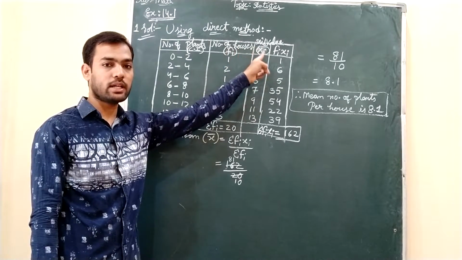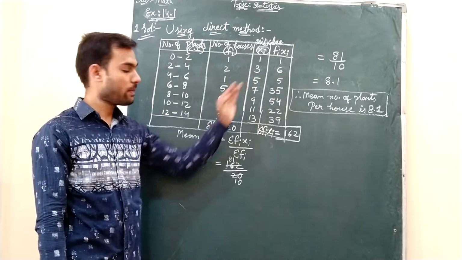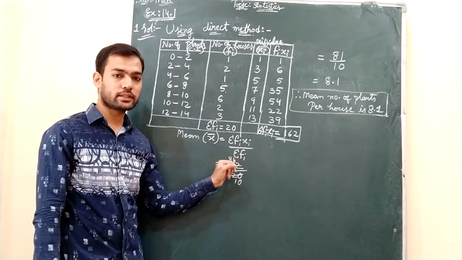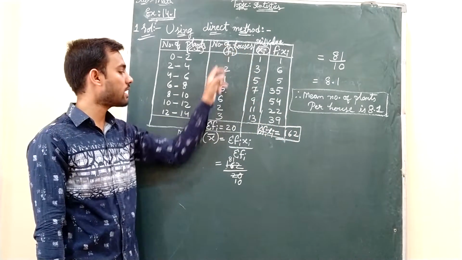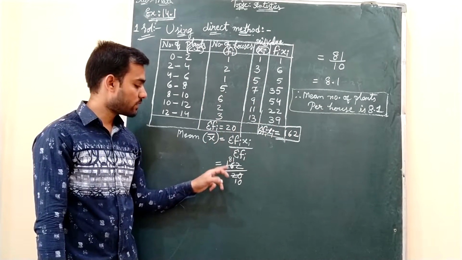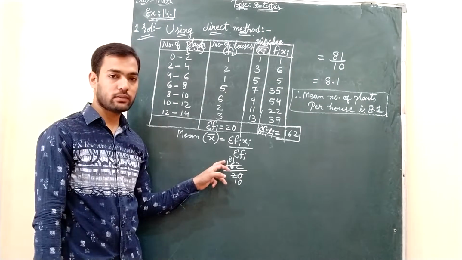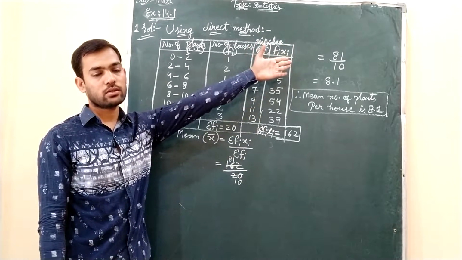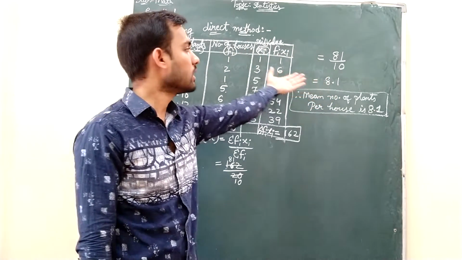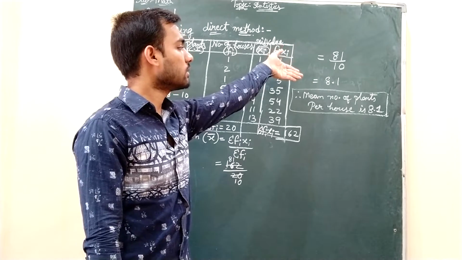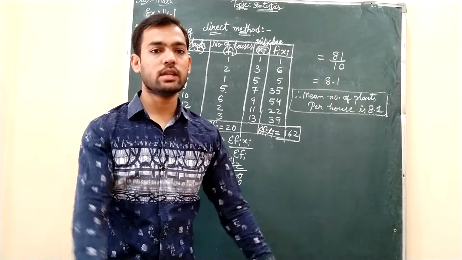As you got xi, then you can multiply both fi and xi to get the fi xi values. So 1 1s are 1, 2 3s are 6, like that you got. And when you look at the formula, you have sigma fi xi by sigma fi. So fi xi total, sigma fi xi, is nothing but 162, and sigma fi total is 20. So when you do 162 divided by 20, using 2 table, we have cancelled them. 2 tens are 20, 2 81s are 162. We got 81 by 10 over there, and then no need to go for a separate division process. Just by seeing that 10, you can take one decimal point before one digit from the right hand side. Okay, 8.1. So mean number of plants per house is 8.1.